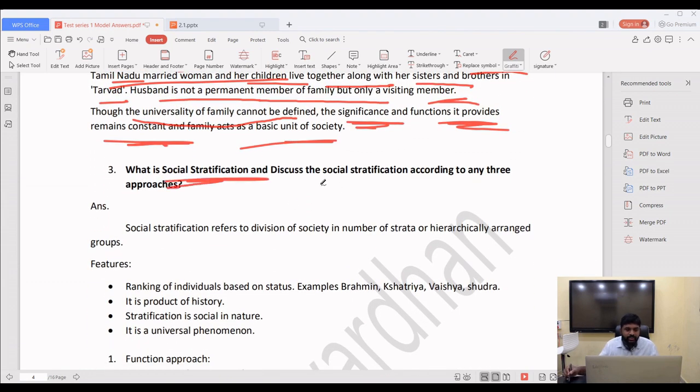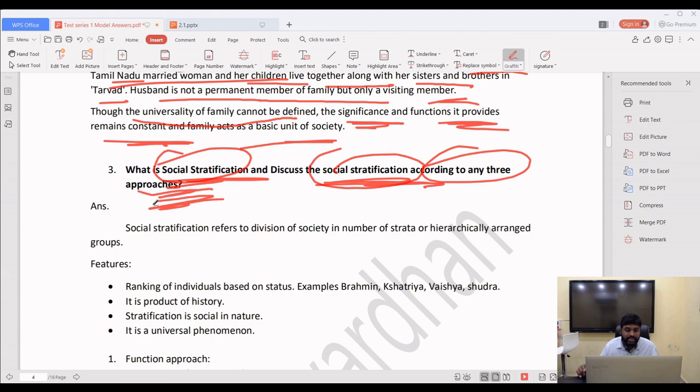What is social stratification, and discuss the social stratification according to any three approaches. After the completion of part A, I will take all the questions from you. Social stratification, how to write an answer. What is social stratification? It is the most favorite question for the UPSC exam. So write the social stratification definition, then the features of social stratification.